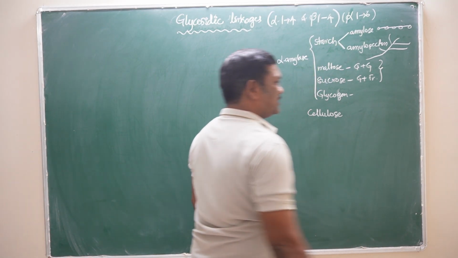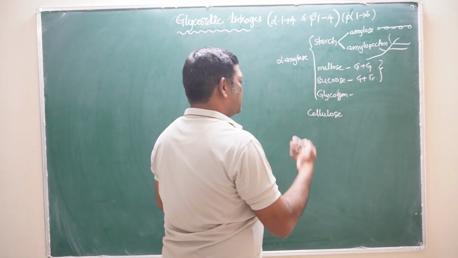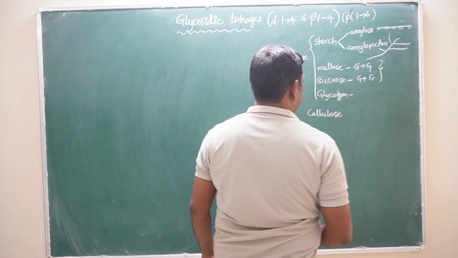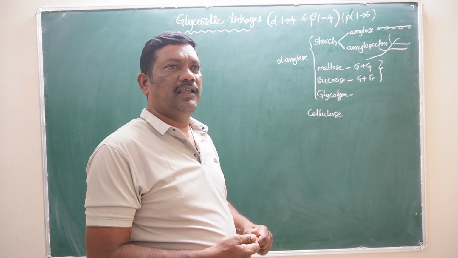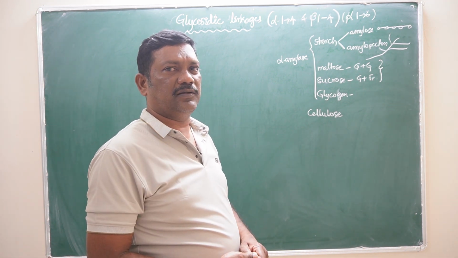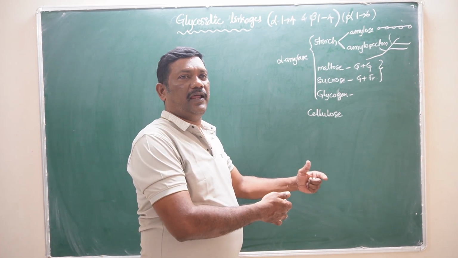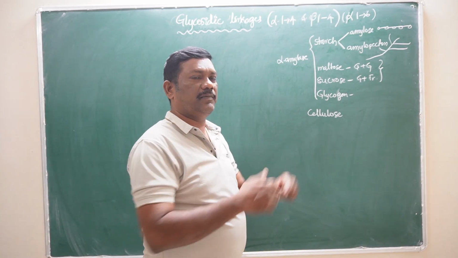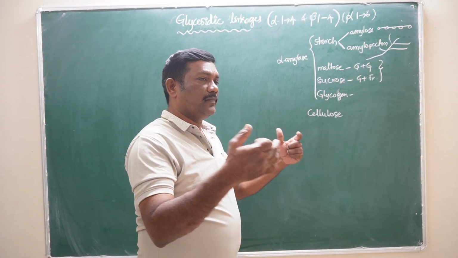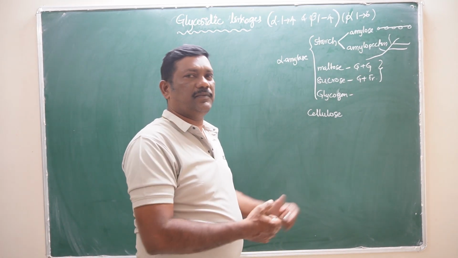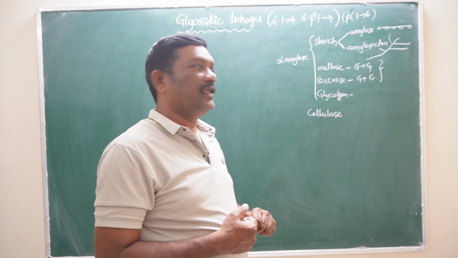Those animals which eat these plants can get the cellulose, especially for example ruminants, cow, buffalo and some other animals. They depend on cellulose digestion only because they need a lot of energy, but they eat only plants. Sometimes buffalo and cow can eat only the grass. From that grass or from that plant they have to get a lot of energy.